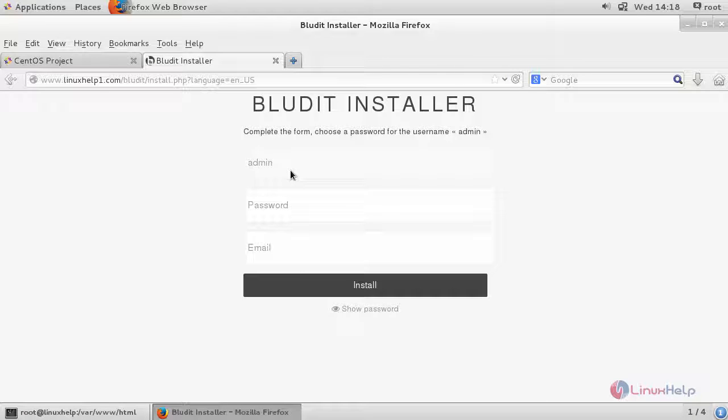Create your admin credentials here. By default, the admin username is admin, and create your own password. And enter the admin email address. And now click install.